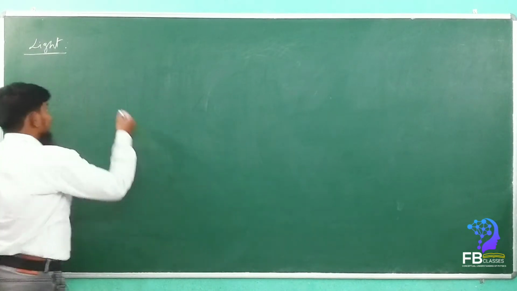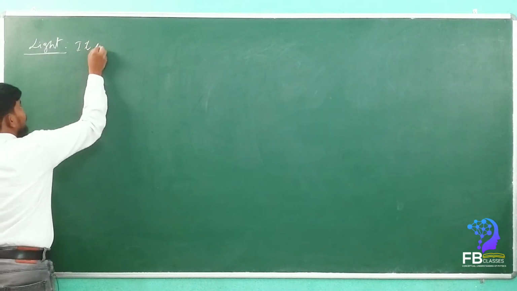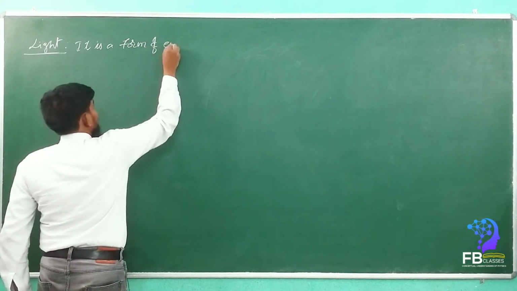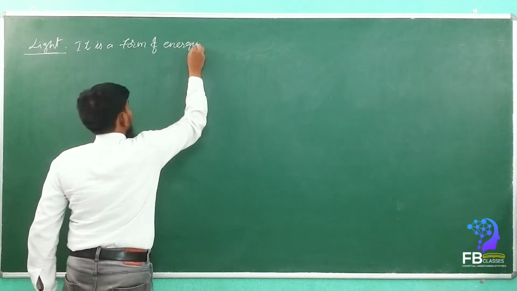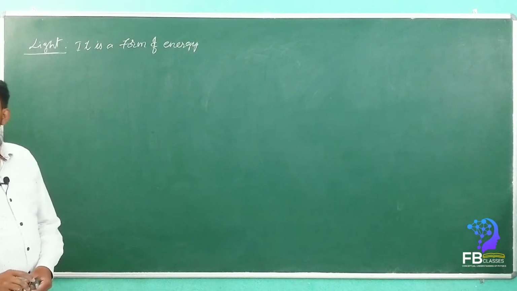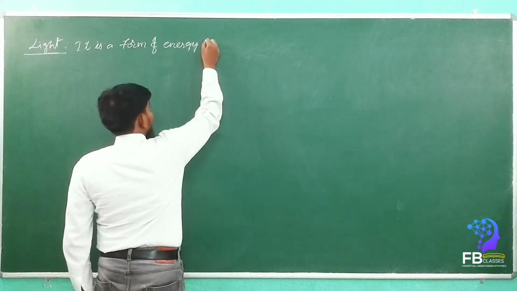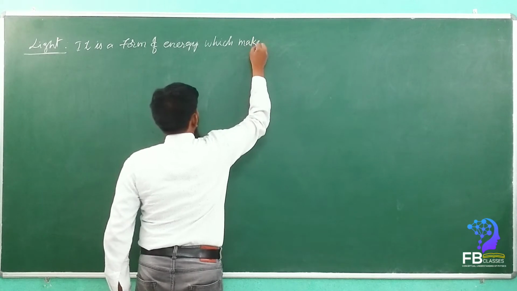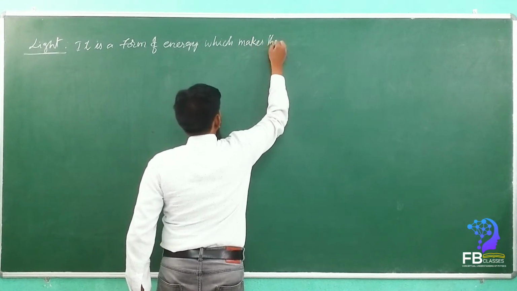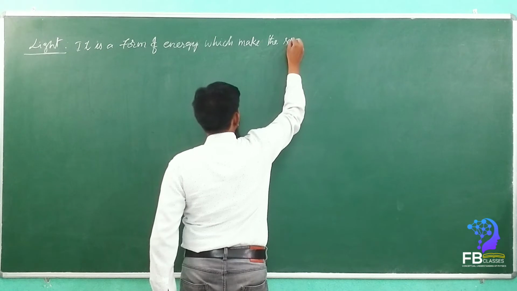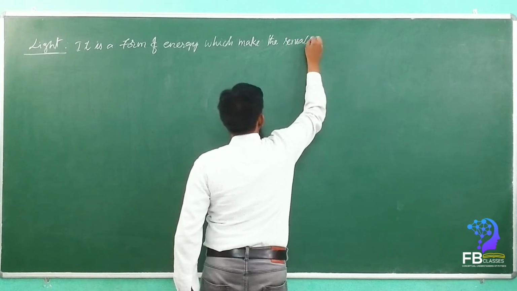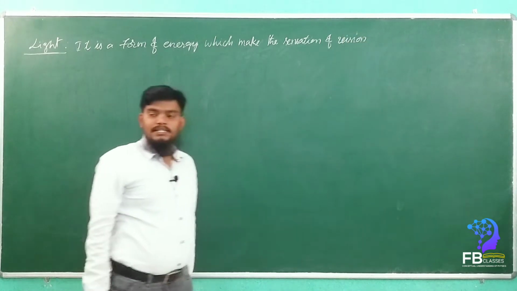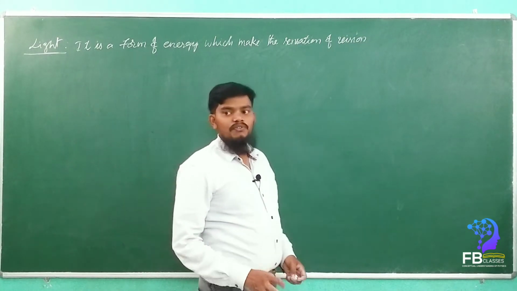It is a form of energy which makes the sensation of vision. Okay, light is a form of energy which makes the sensation of vision.